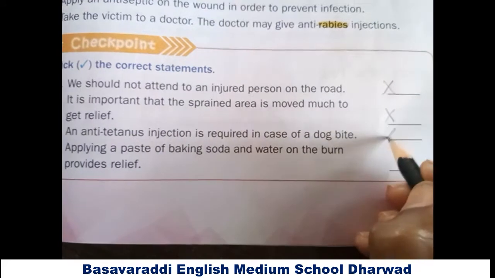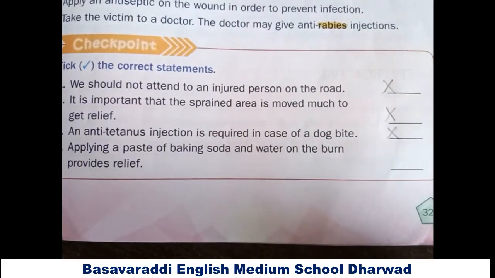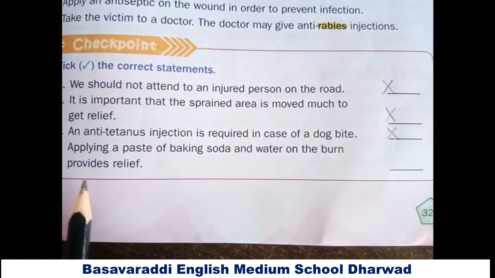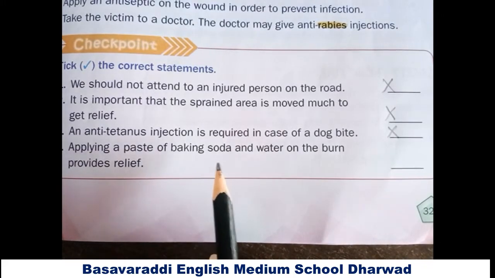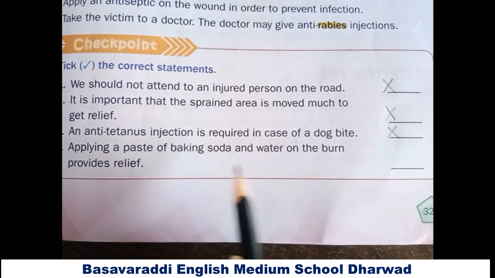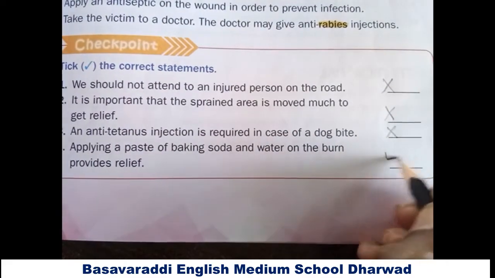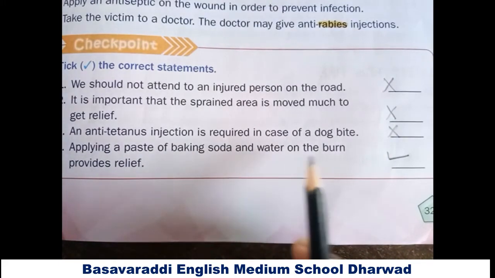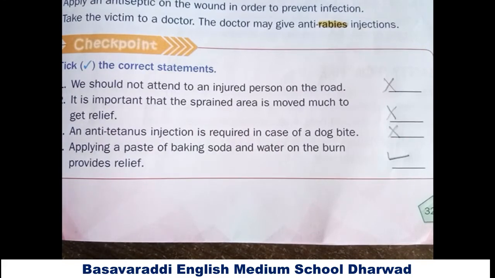That is false. Why? Because an anti-rabies injection is required in case of a dog bite. Fourth one, applying a paste of baking soda and water on the burn provides relief. Statement is true.